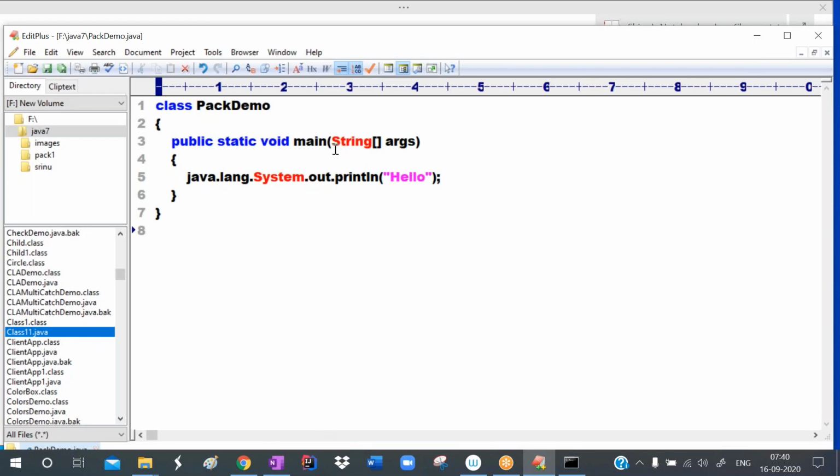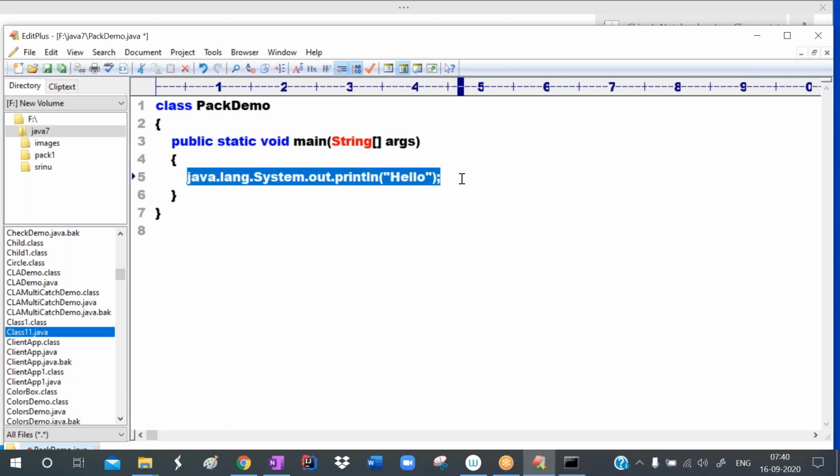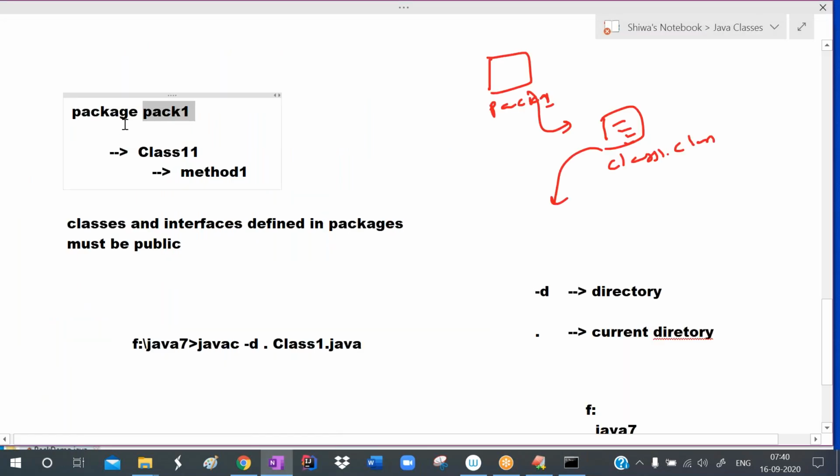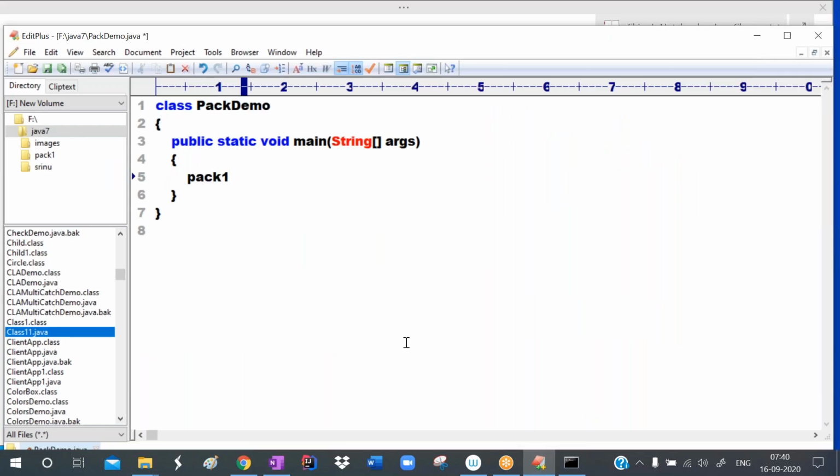Here String is a class. If you want to use the String class, you can write it like this, java.lang.String, but that is taken implicitly. Like that, I want to use my own package. My own package name is what? Pack1. So pack1 dot, which class do we want to use now? Pack1.Class11. For the class11, I want to create the object. So pack1.Class11 obj = new pack1.Class11().